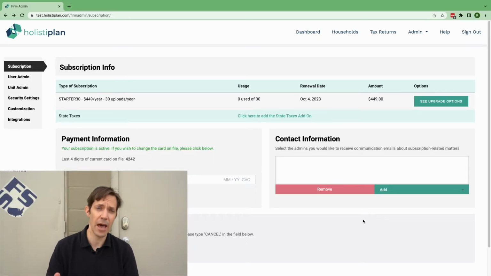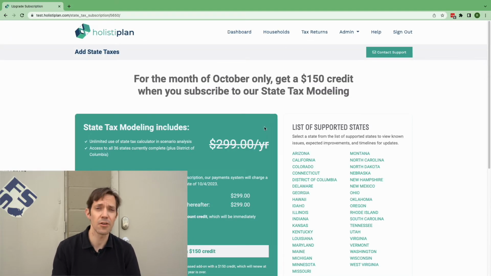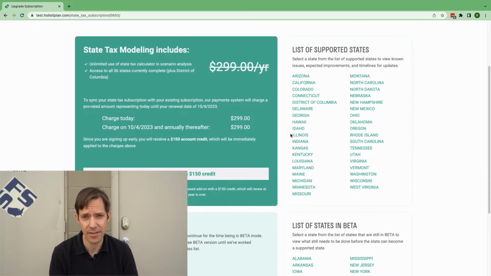It's taken us a year, but now we're actually exiting beta for most of the states, not all of them. There's a group of them that are still in beta and therefore still free, but there's a whole number of them that are exiting beta right now. All the info you'd like to see on which states are in beta or out of beta, they're all on a new screen, and also the pricing is on that new screen. You can get to that screen through the firm admin if you are an admin for your firm, or on scenario analysis. There's going to be a link where you can get to this screen.